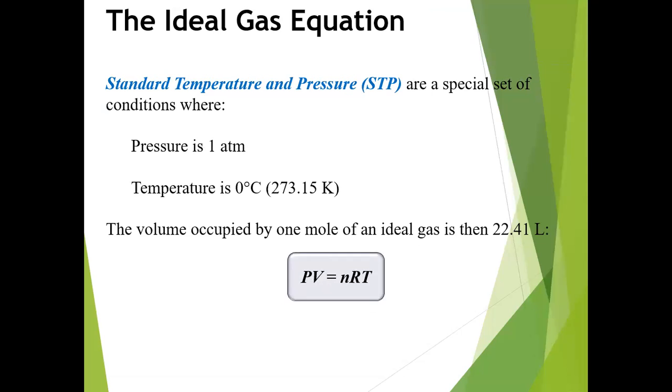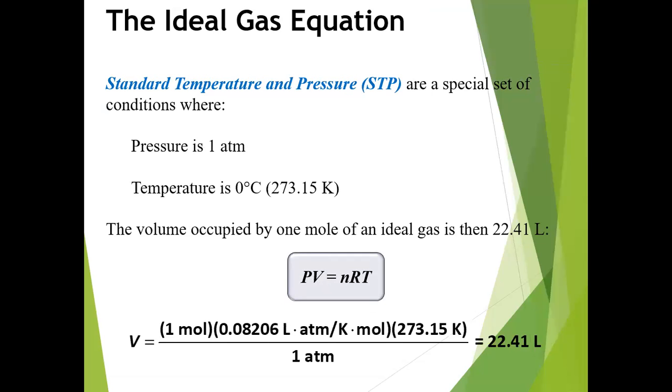So PV is equal to nRT, and V is equal to 1 mole multiplied by 0.08206 liter atmosphere per Kelvin mole and by 273.15 Kelvin, divided by 1 atmosphere. The whole calculation results in 22.41 liters.